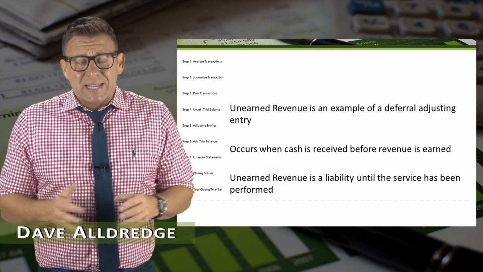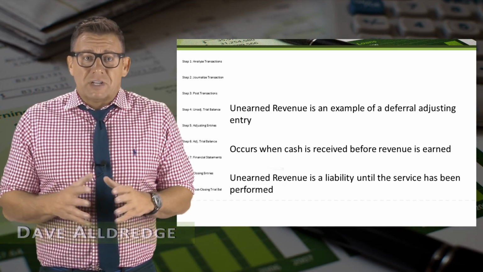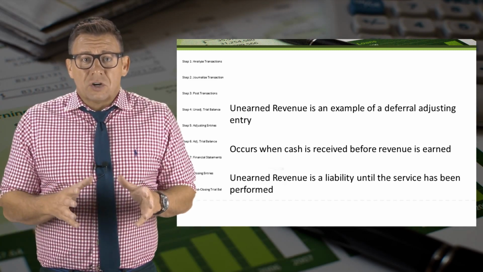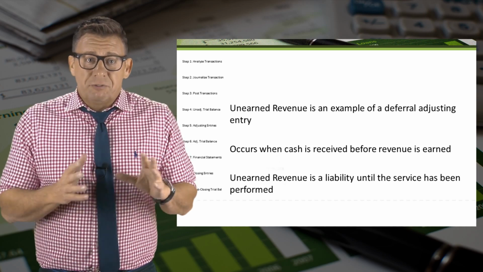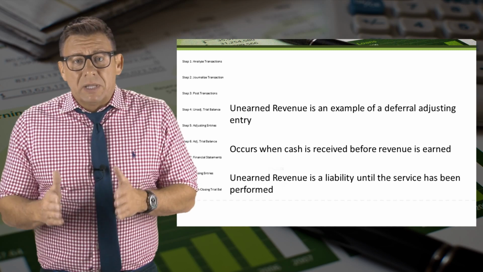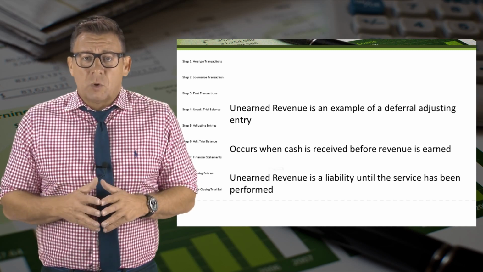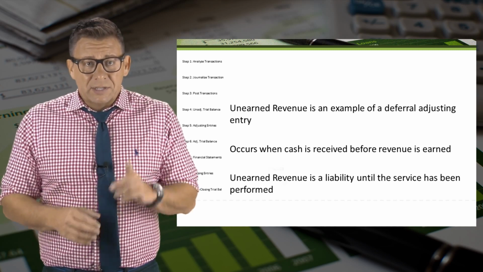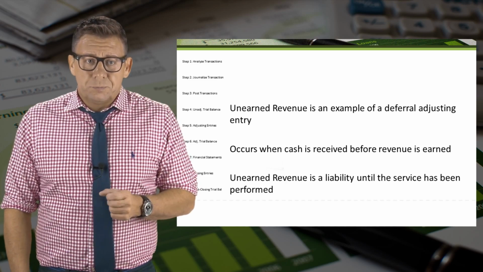Unearned revenue is an example of a deferral adjusting entry. It occurs when cash is received before revenue is earned. Unearned revenue is a liability until the service has been performed. Make sure you note that. It's a liability, not a revenue.